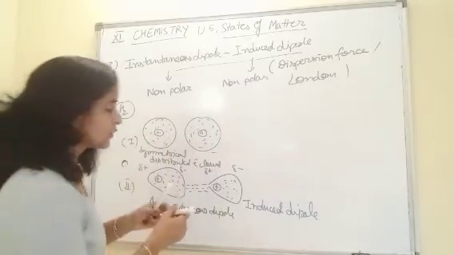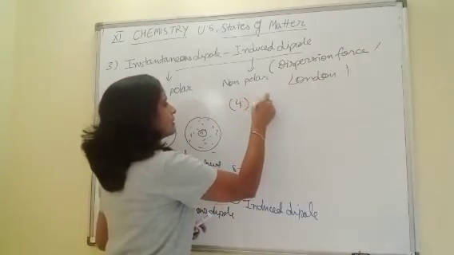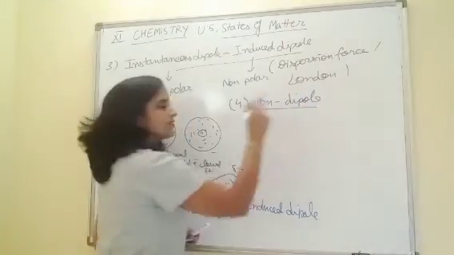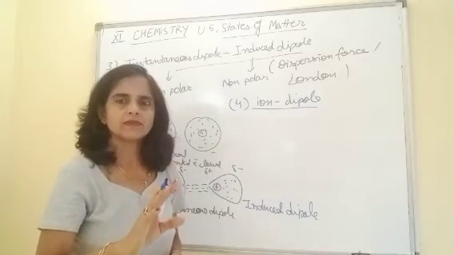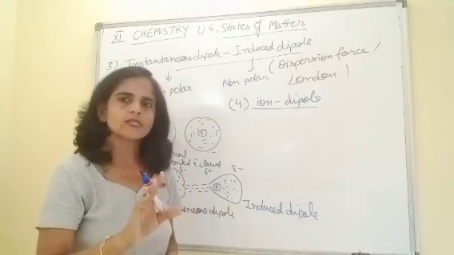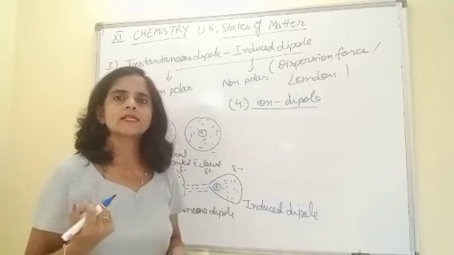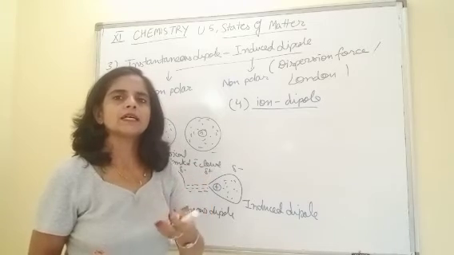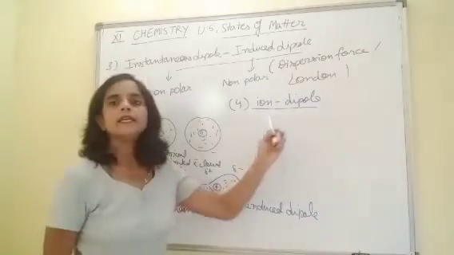The next, fourth category is ion dipole. After discussing all the four, we will be talking about their comparative strength. Although all van der Waals forces are very weak forces, not strong ones, within those weak forces we may again categorize them on the basis of their comparative strength. So this is ion dipole.